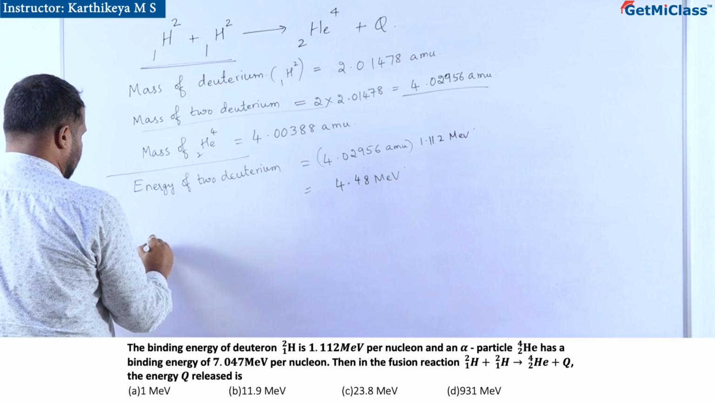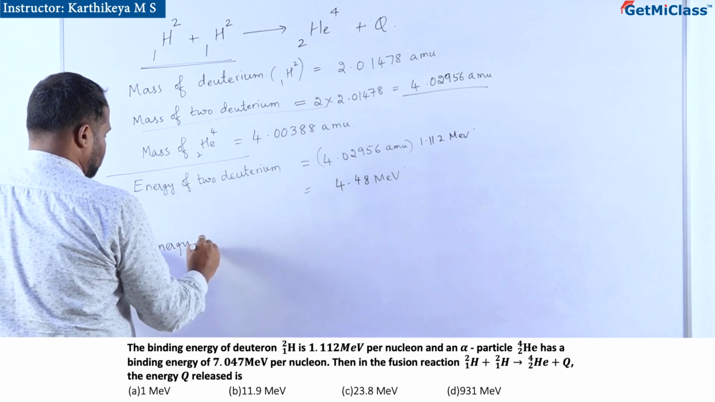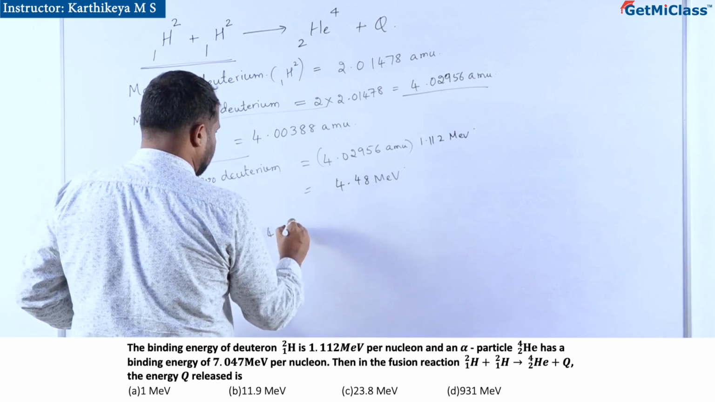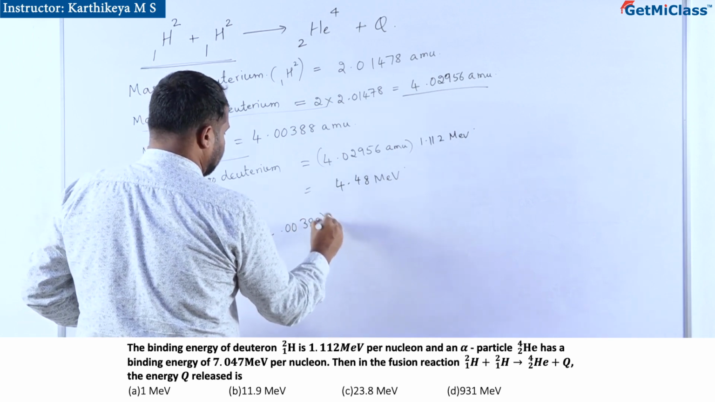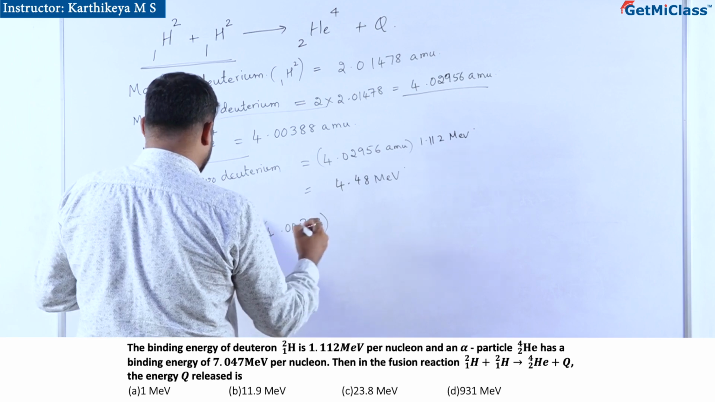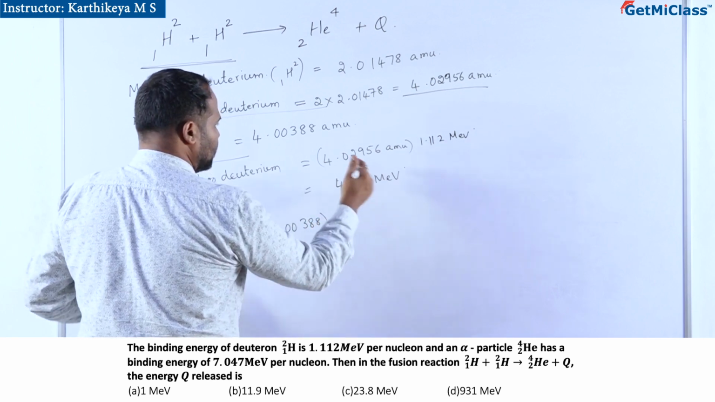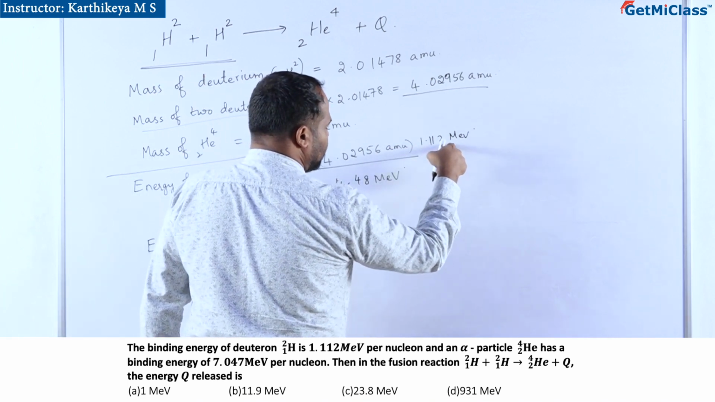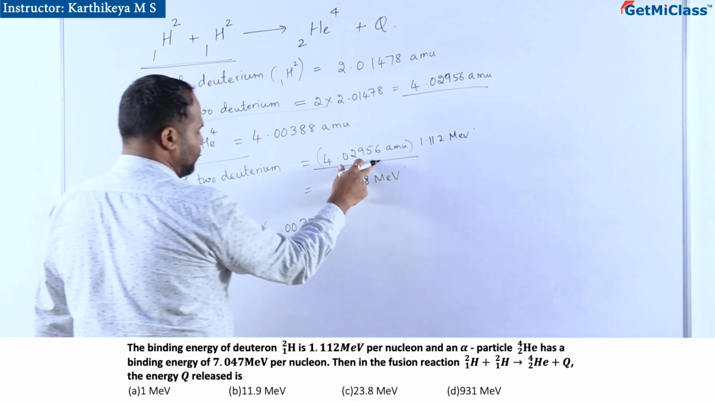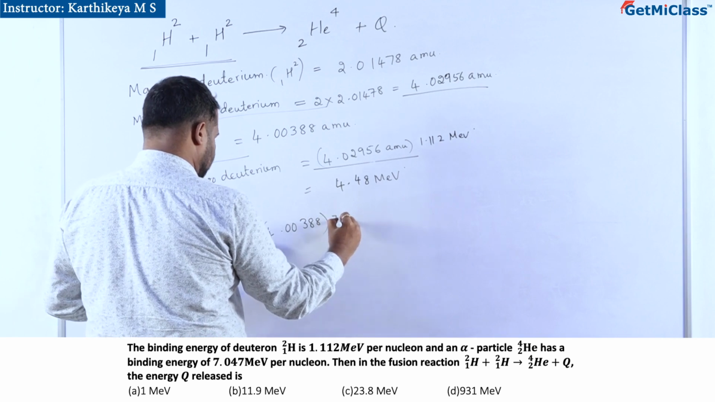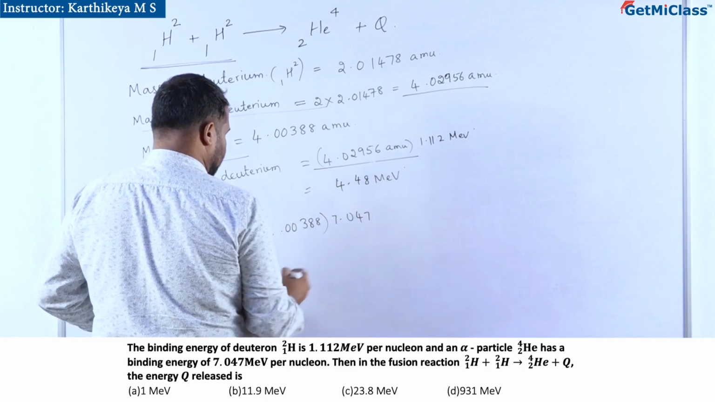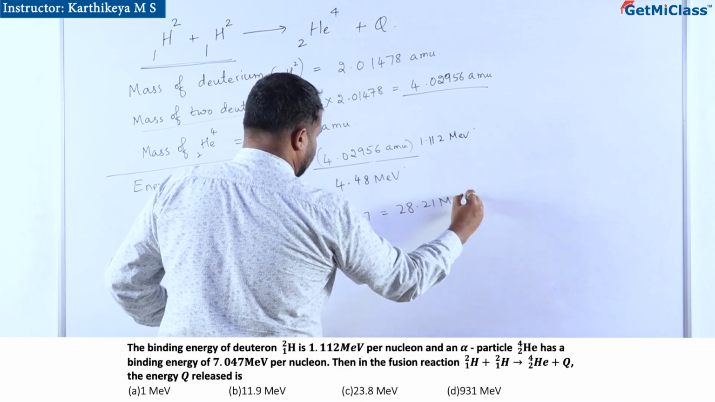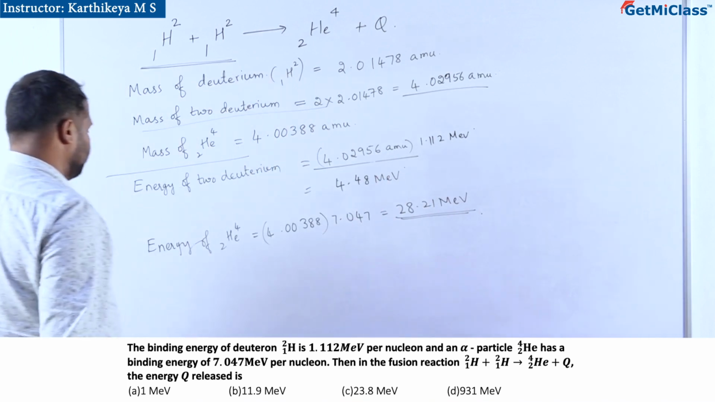Similarly, energy of helium is 4.00388 atomic mass unit into the given data per nucleon. This is mega electron volt per nucleon into the number of nucleons. Similarly, that is given as 7.047. So that will come around 28.21 mega electron volt.